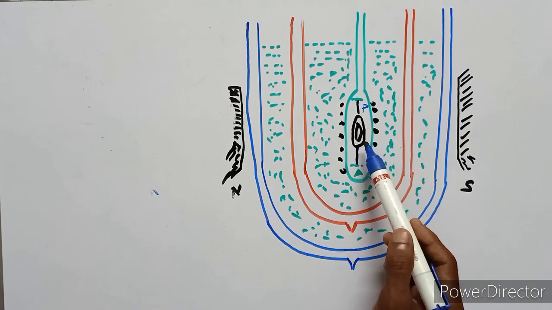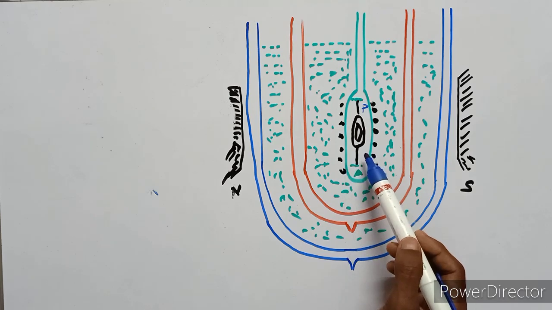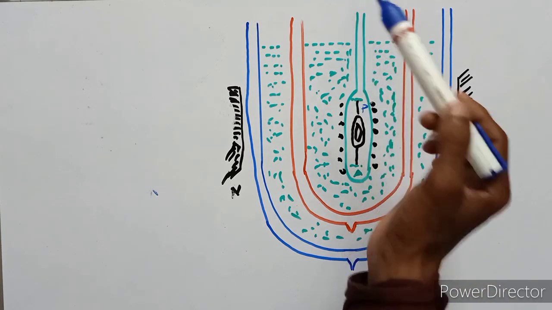In vessel A, we arranged the paramagnetic substance. This is the vacuum pump.